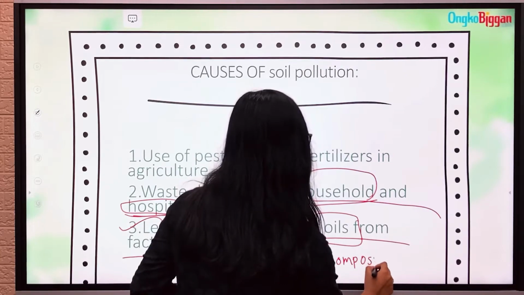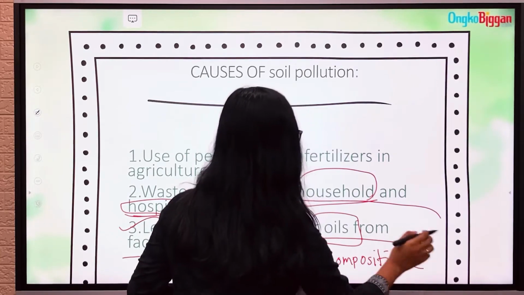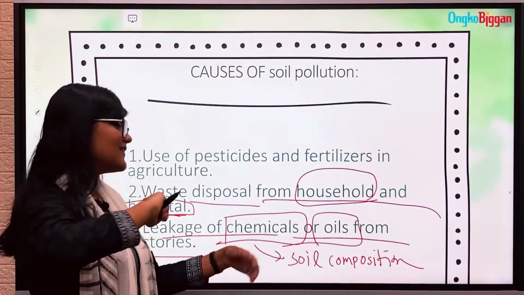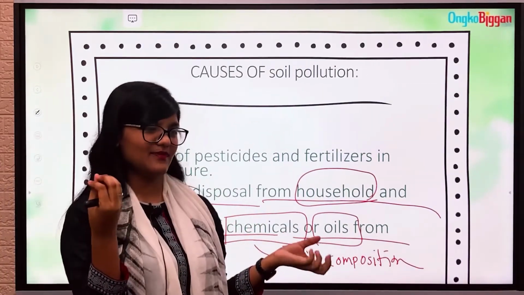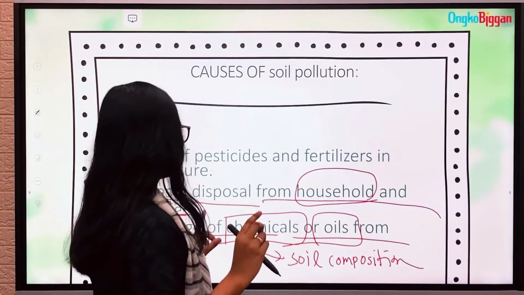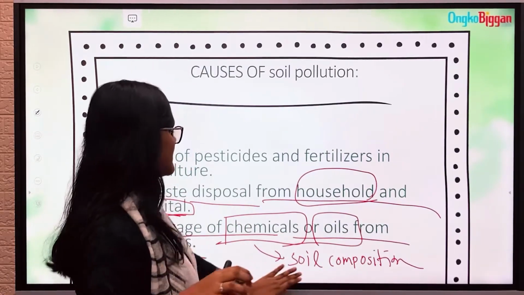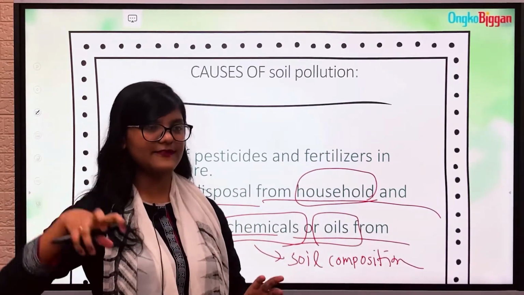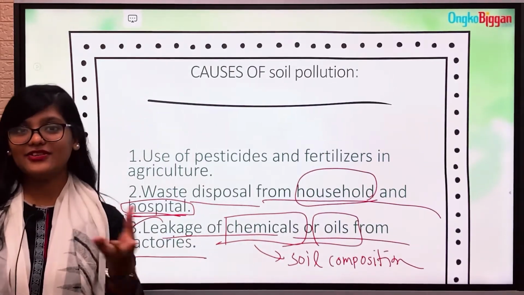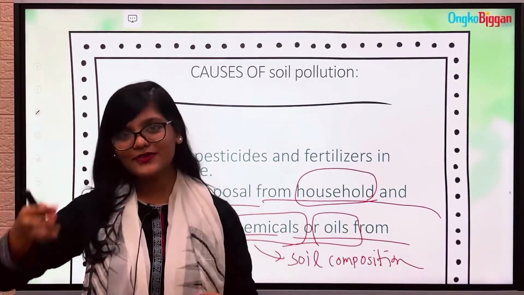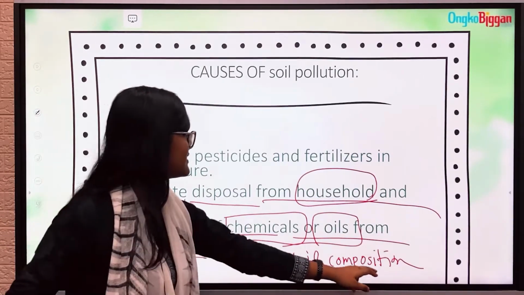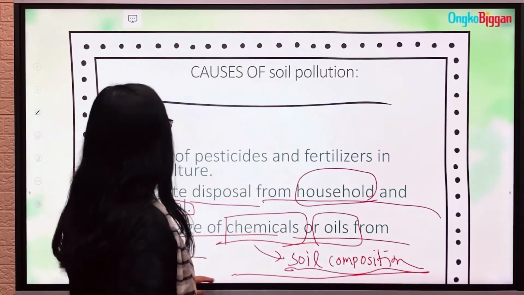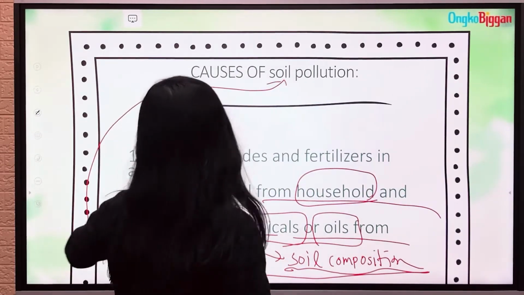That means in all the cases, we can compare with the recipe of something, like a recipe of fish fry. Chemicals or oils are not necessary for the composition of soil, like putting extra sugar in a fish fry. So yes, these just hamper the composition of soil, and thus cause soil pollution.